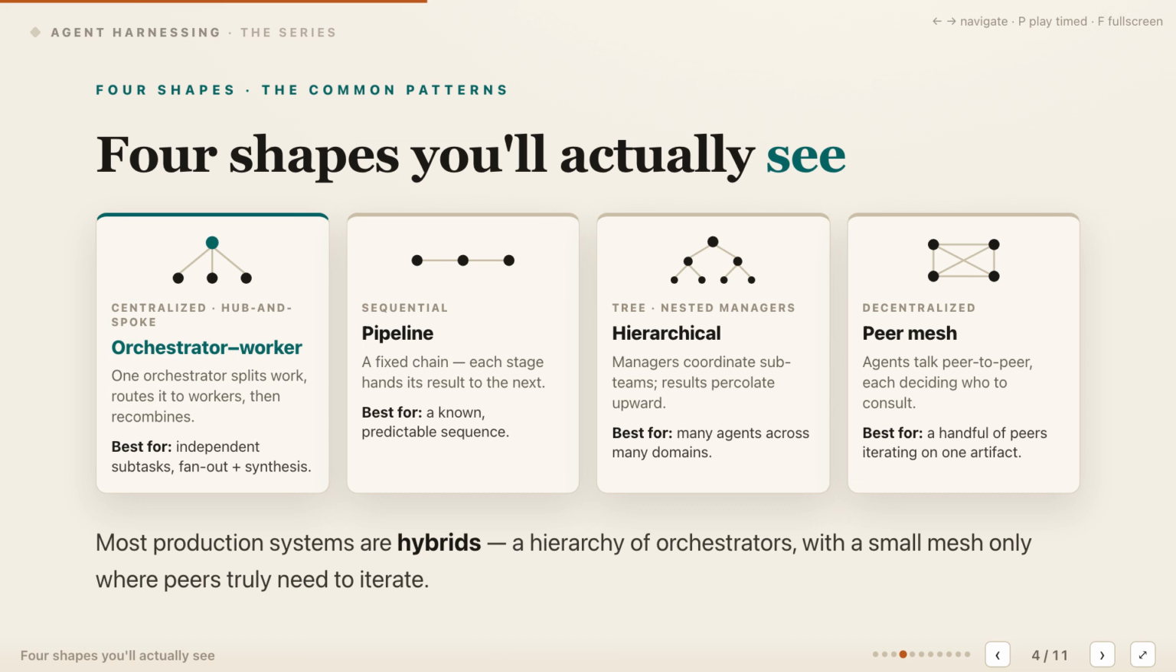A hierarchical topology uses nested managers to coordinate subteams across different domains, with results moving upward through the tree. In a peer mesh, agents communicate directly and choose which peer to consult while iterating on one shared artifact. Every extra peer adds communication paths, so the mesh becomes difficult to monitor as it widens. Most production systems are hybrids. A common design nests orchestrators, then uses a small mesh only where peers genuinely need direct iteration.